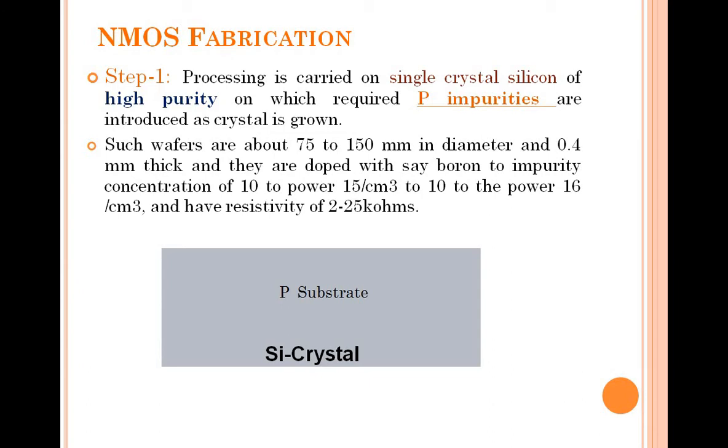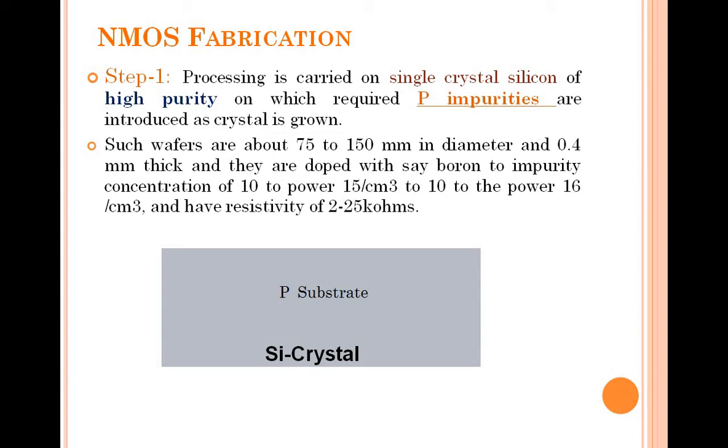This is very important. In step 1, to start the processing of your NMOS fabrication, you have to take a silicon crystal which is of high purity. Into that we have to add p impurities. Always keep in mind that whenever you prepare an NMOS transistor, you have to dump the p substrate, or the p impurities, into the silicon crystal. When you do a PMOS fabrication, you have to introduce N impurities. It is the opposite: when you prepare an NMOS transistor, p impurities are to be introduced in your crystal.